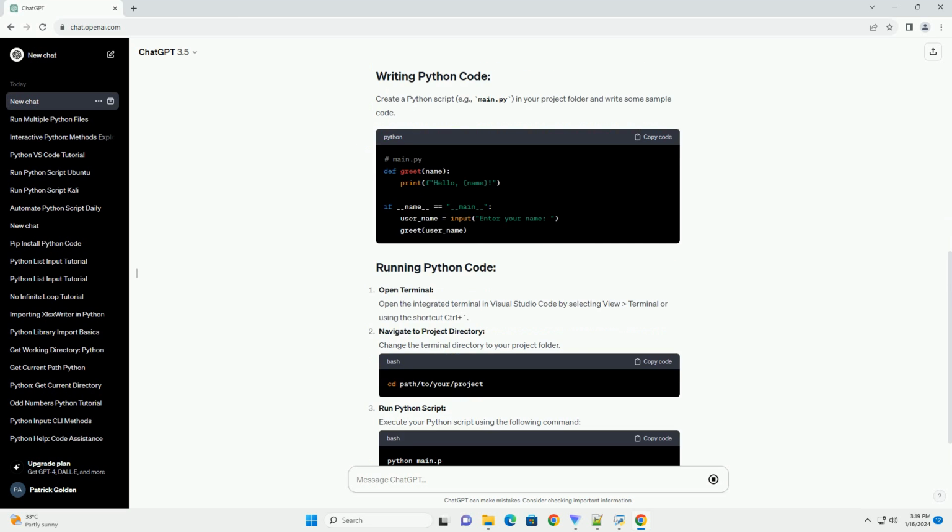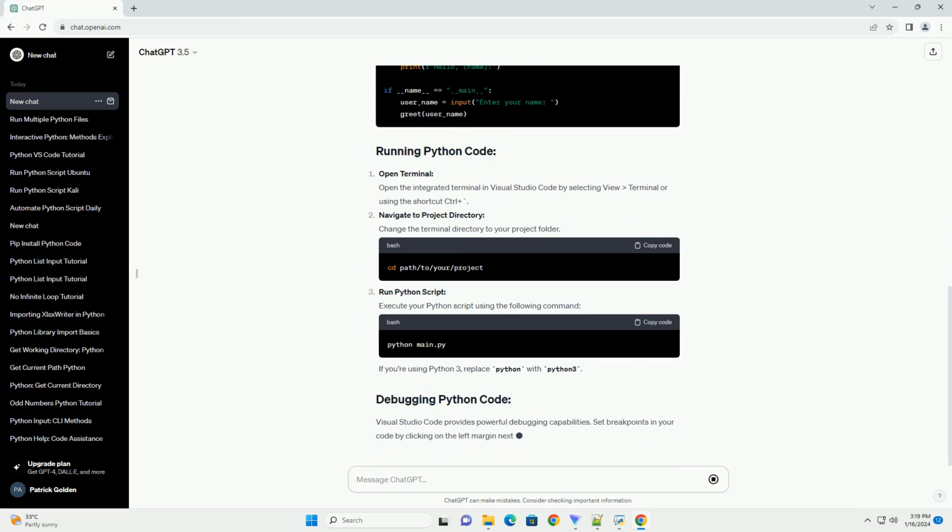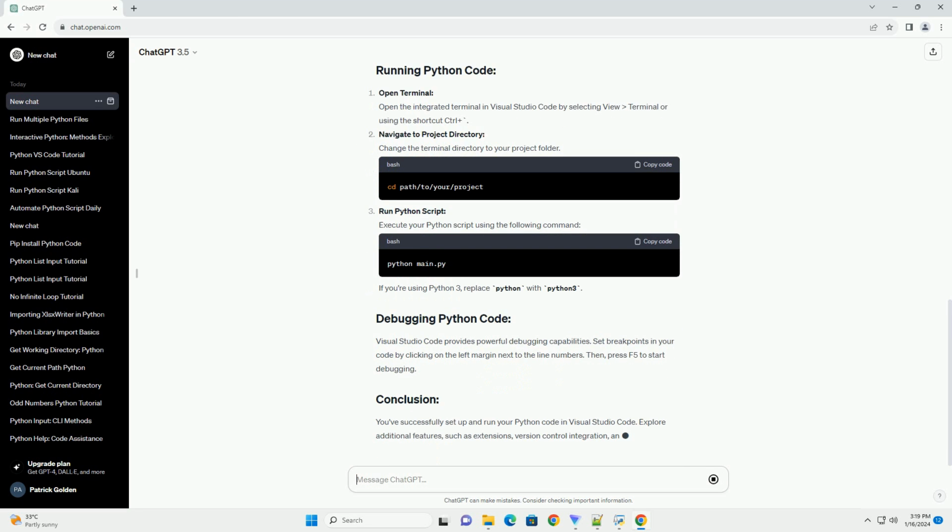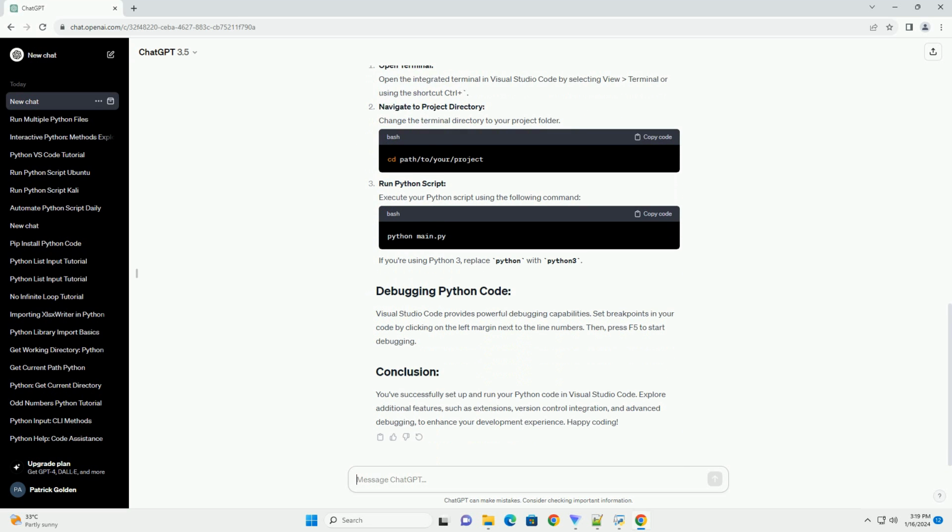Install Visual Studio Code. If you haven't already, download and install Visual Studio Code from the official website. Install Python extension. Open Visual Studio Code, go to the Extensions view, Ctrl+Shift+X, and search for Python. Install the official Python extension by Microsoft. Install Python. Ensure that Python is installed on your machine. You can download Python from the official website, Python Downloads.